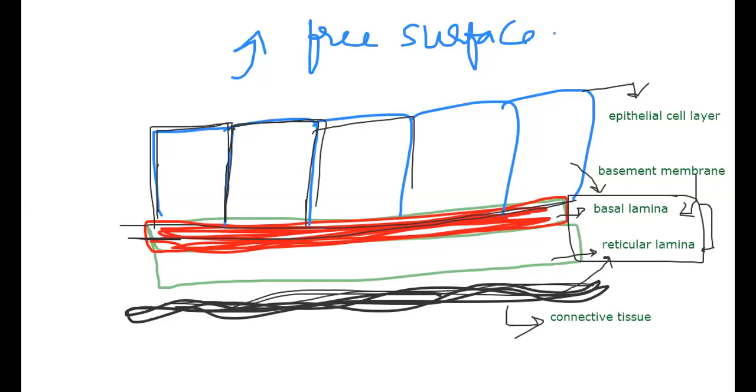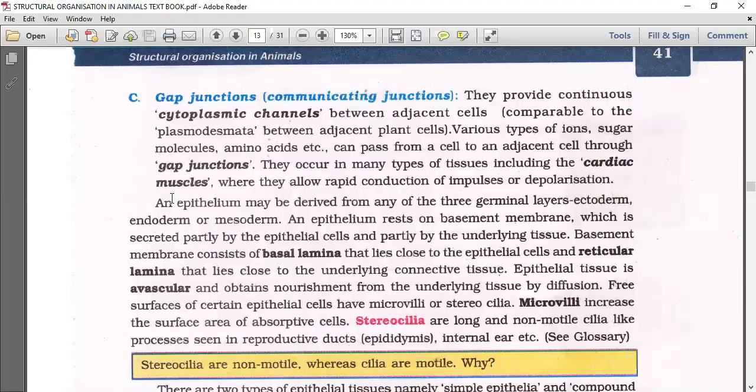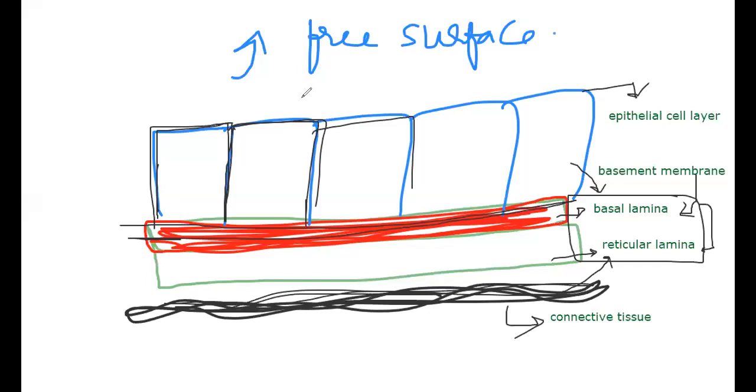Now let's go and see the tissues one after another. We are talking about the basement membrane, which consists of the basal lamina that lies close to the epithelial cells and the reticular lamina that lies close to the underlying connective tissue. That was the point given in the textbook. I also told you how the basal lamina and reticular lamina form and where they are present. Okay, let's continue.